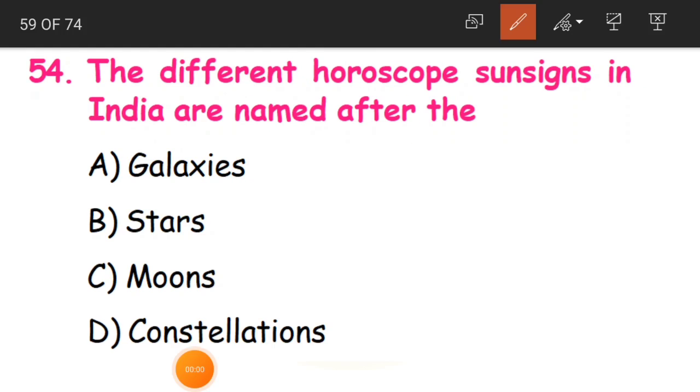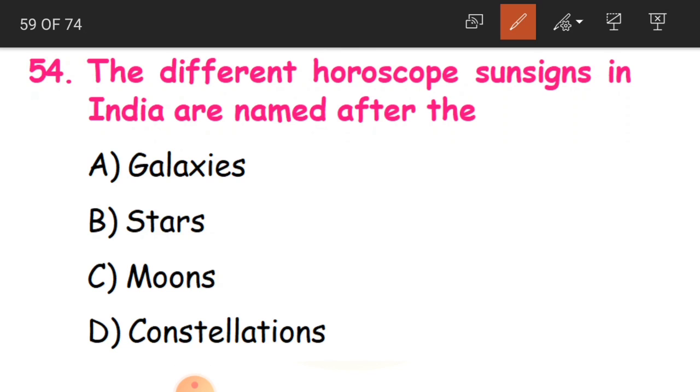Clear, children? Now 54th question, children. The different horoscope sun signs in India are named after the dash. Like horoscope sun signs, normally we have weekly horoscopes. You will get them in newspapers, about what is happening with our life and all that. We try to know about that through these horoscope sun signs. They have got some names, for example, Aries, Taurus, Sagittarius, Libra, Scorpio, and all that.